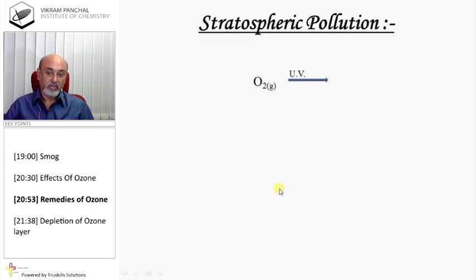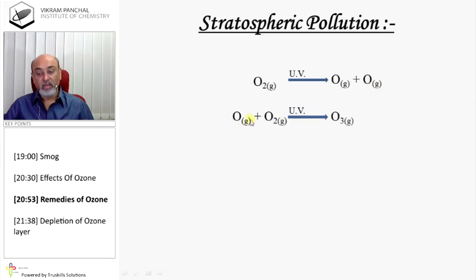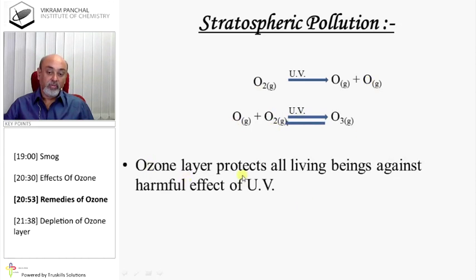Stratospheric pollution. Oxygen in the presence of ultraviolet decomposes to give oxygen atoms. These oxygen atoms combine with oxygen in the presence of UV and form ozone. The ozone layer protects all living beings against the harmful effects of UV.